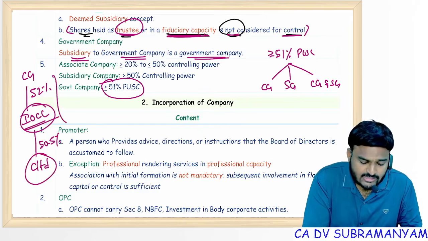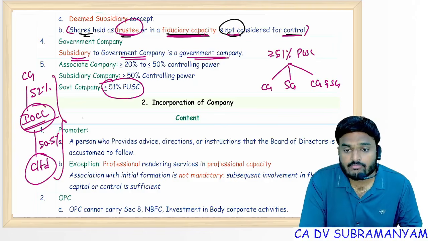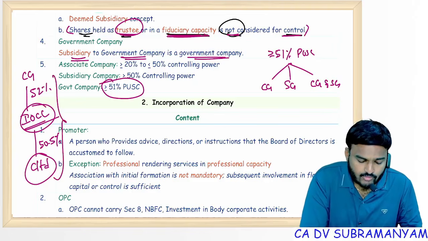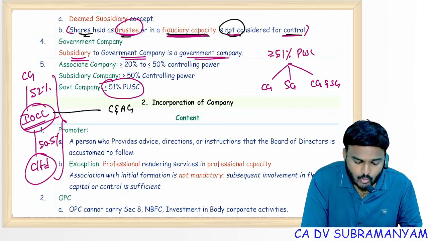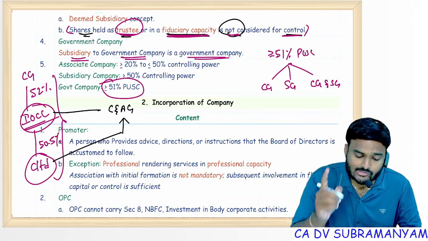So this classification is very important in case of appointment of the auditor. Who appoints auditor to IOC? C&AG. And who can appoint auditor to C Limited? Same C&AG. Subsidiary to a government company is also a government company.